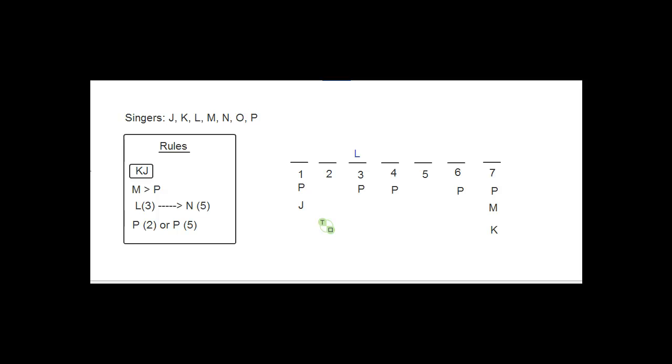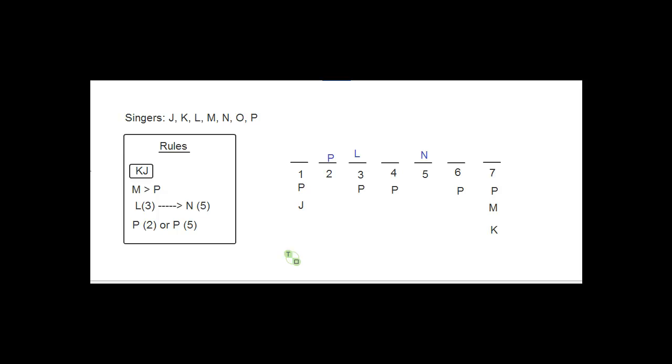figure out what happens. So if L is third, then we have a rule that says N has to be fifth. Okay, so we also have a rule that says P has to be second or fifth. So since N just took the fifth spot, then P is going to have to be second. And now we're looking for what other rules might apply. We use the bottom two rules.